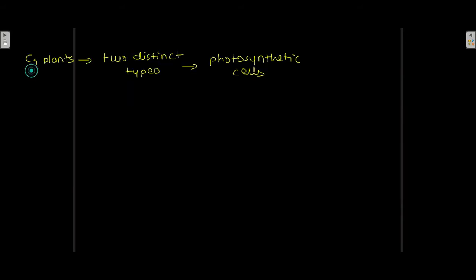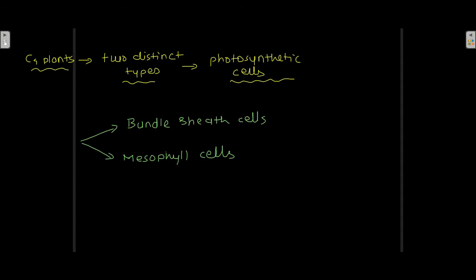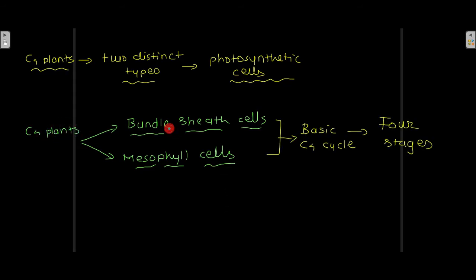Now in C4 plants there are two distinct types of photosynthetic cells: bundle sheath cells and mesophyll cells. These two distinct types of photosynthetic cells are there in C4 plants. In these bundle sheath cells and mesophyll cells, the basic C4 cycle completes in 4 stages.